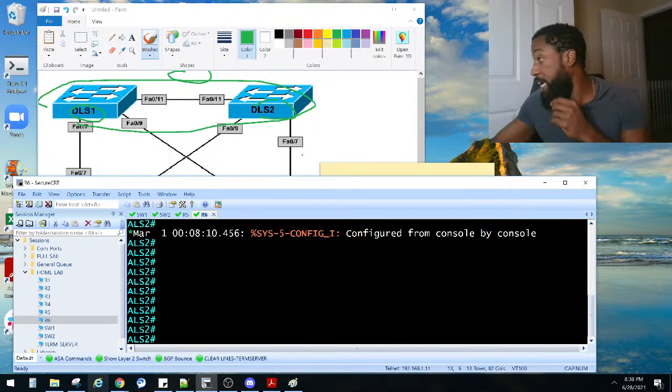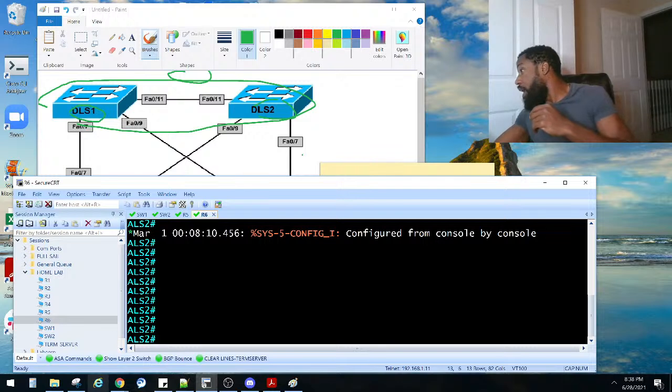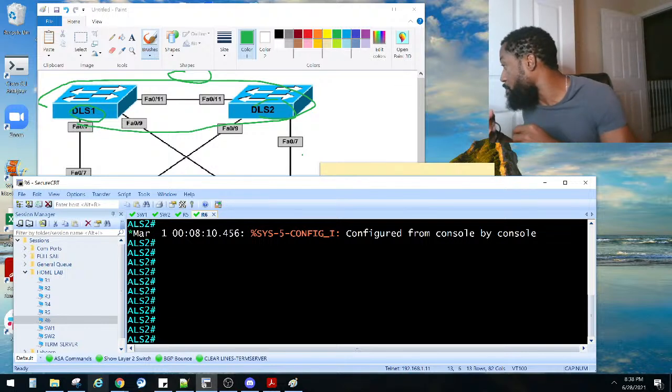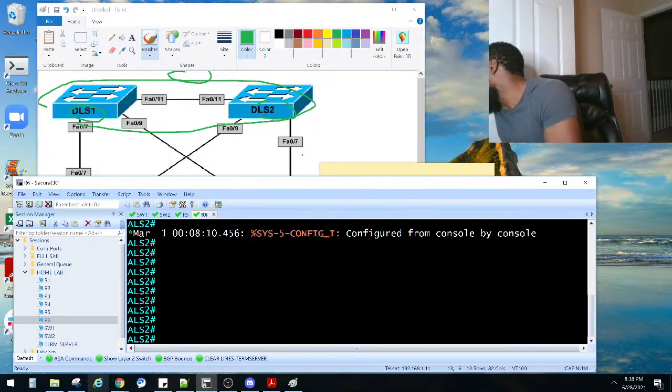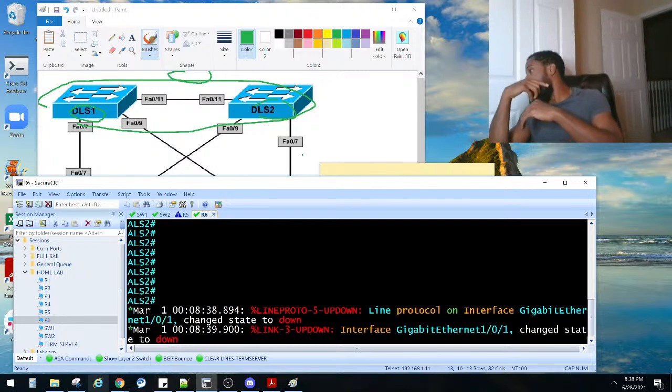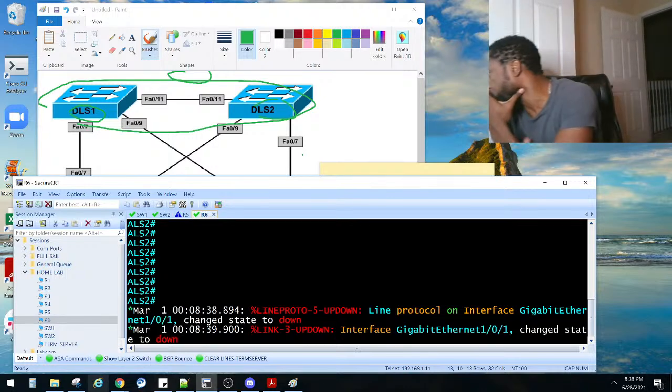Let me make sure I got the cabling good. We got a blocked port here. We got a blocked port there. Blocked port everywhere. Only 2 blocked. Oh, I got some gigabit cables. I need to make sure I unplug those guys. All right. And I only got 2 blocked ports.